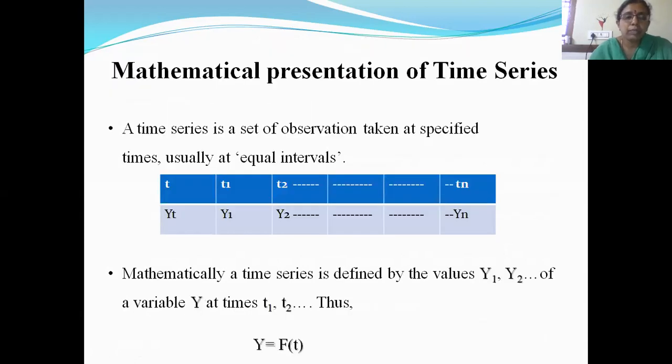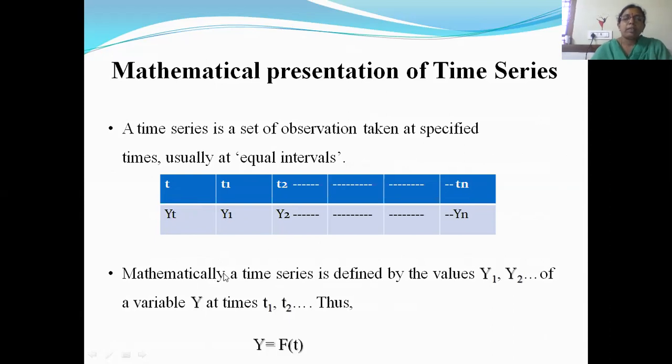This time series, we can express in a mathematical form. In time series data, you will have years and a variable, and that variable will have certain values for each year. So a time series is a set of observations taken at specified times, which is usually at equal intervals. So these are times t1, t2, tn, and you have a variable y, yt, taking values y1, y2 up to yn.